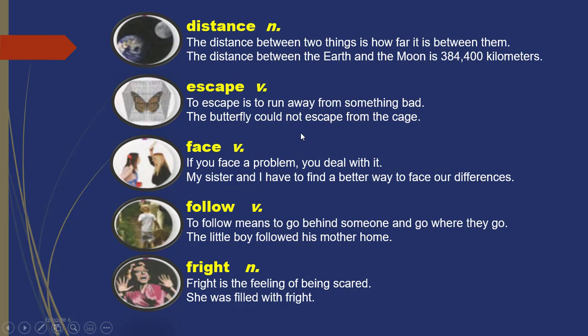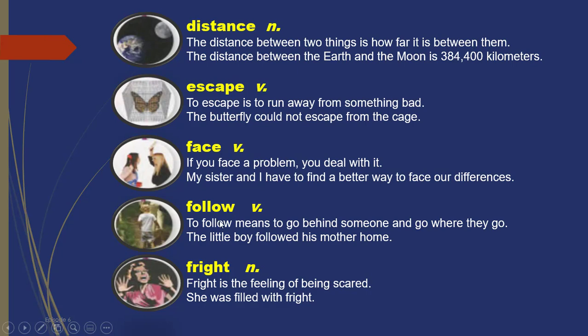Face, it's a verb. If you face a problem you deal with it. Facing. My sister and I have to find a better way to face our differences. We have to find a better way to face our differences, the disagreements that happen.